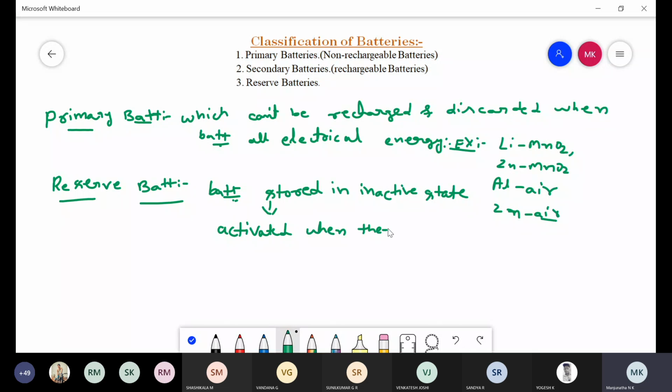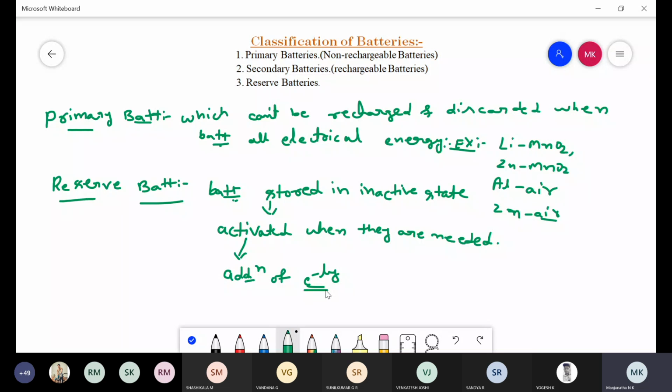Here the activation of the batteries involves the addition of electrolyte, because in these batteries the electrolyte is stored separately and isolated. So these type of batteries are called reserve batteries.